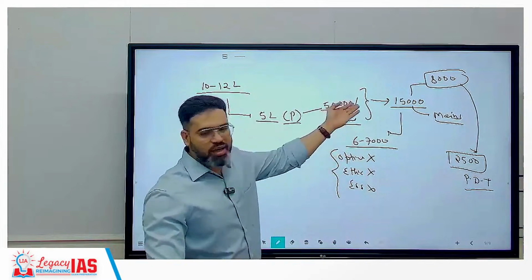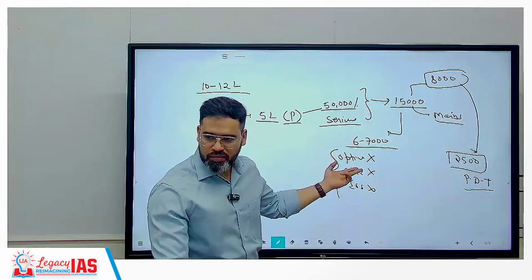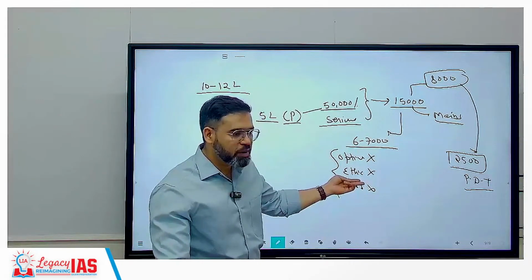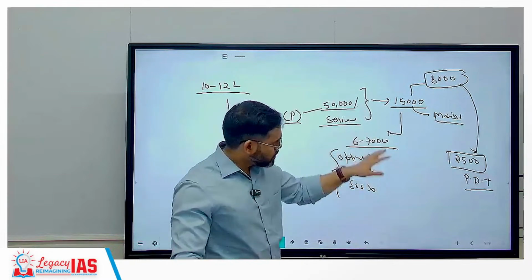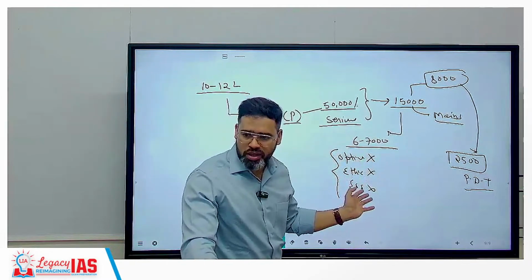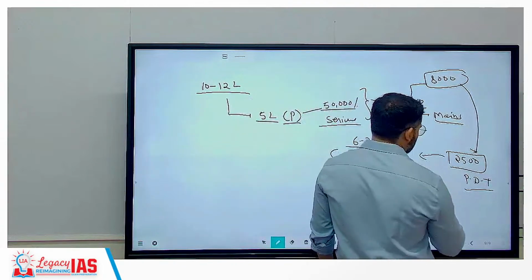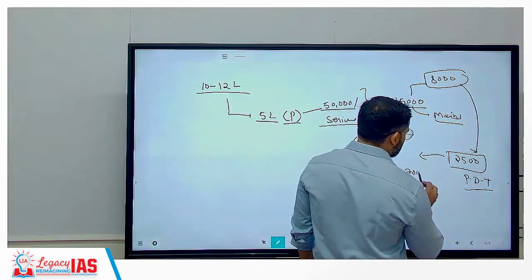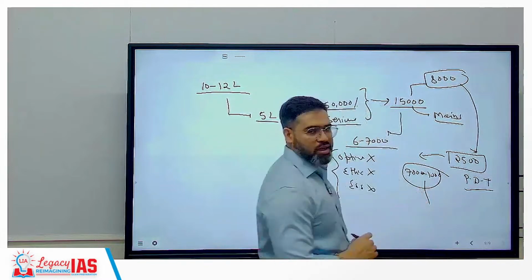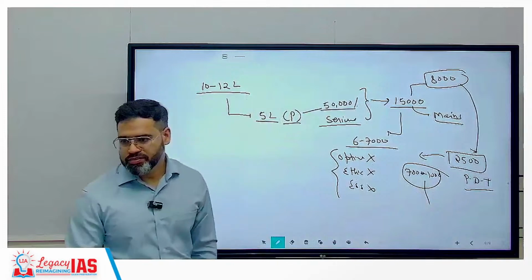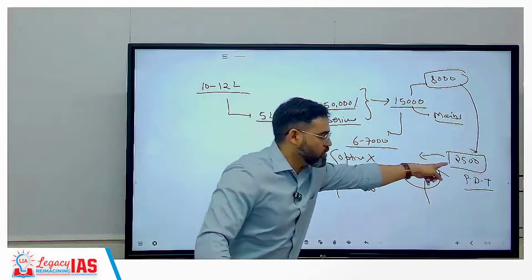Because prelims are already done, now only 2 months are left. Within 2 months, can they complete the optional paper? No, it is not possible in 2 months, correct? Because they will also play with the cut off for some time. So out of 2,500, around 700 to 1,000 based on vacancy are going to clear the final exam. Clear? So if you want to remain here in 2,500, what do you have to do?